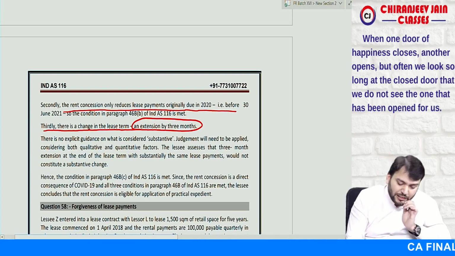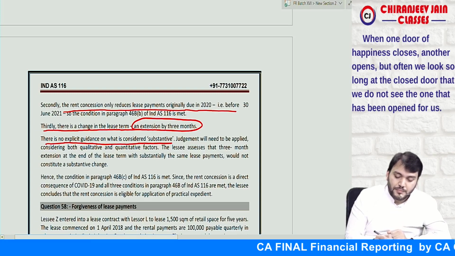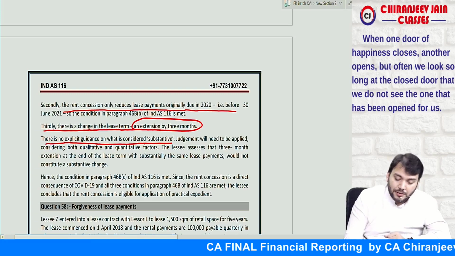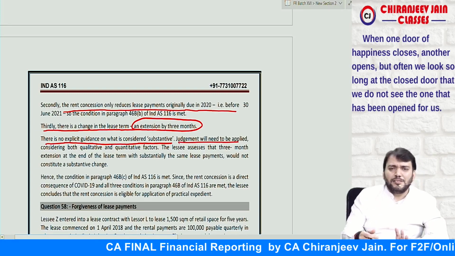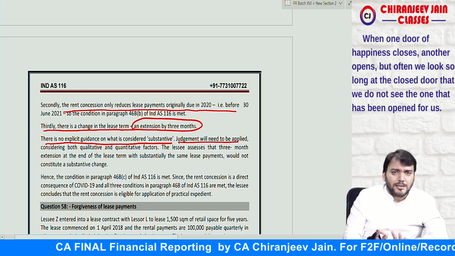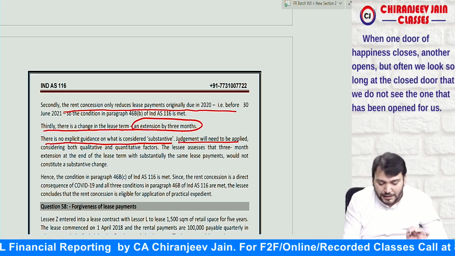Correct? Now you're getting it. There is no explicit guidance on what is considered substantive. What is substantive? Judgment will need to be applied. So if this is 3 months, it can be considered that there is no substantive change in the terms and conditions. Therefore, the practical expedient will be available.